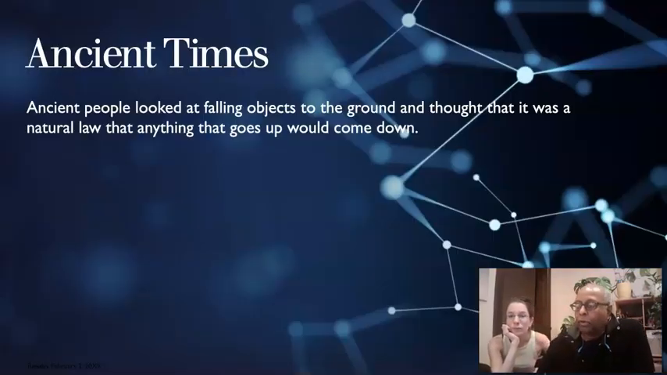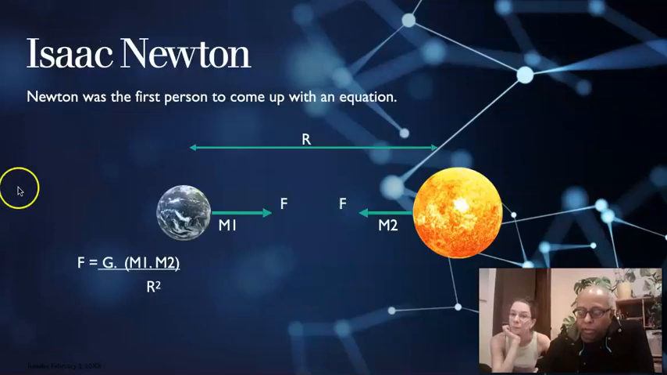So let's go back to ancient times. In ancient times, people looked at falling objects, like apples falling to the ground, and they thought that was natural. There's nothing to question. That's the way it is. People did not question anything. The very first person to question and start thinking about gravity was Isaac Newton.